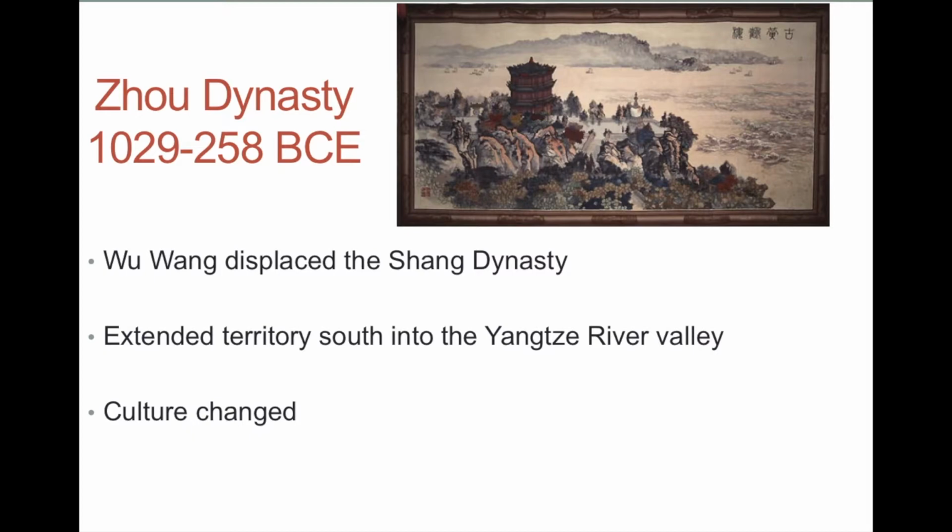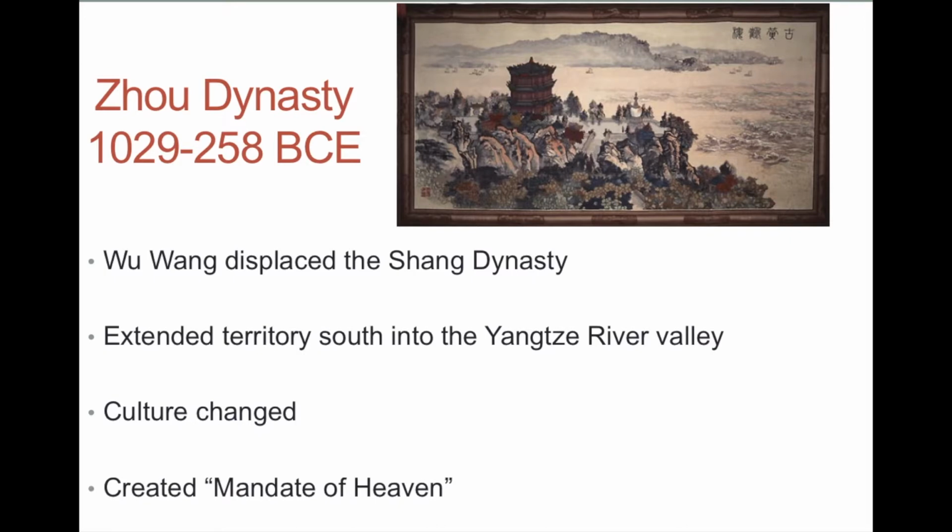And that will change going forward because the Chinese don't necessarily favor the military in a general sense. There are other things that are more important, like a well-run government. But ultimately, things do change a little bit. In the Shang Dynasty, you would see things like human sacrifice. This is no longer something that would have been used in the Zhou Dynasty.